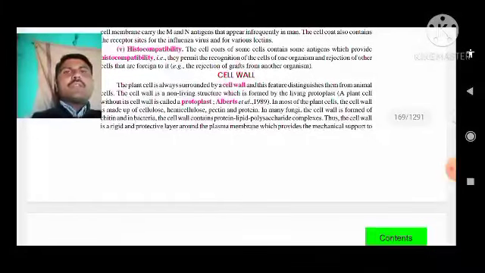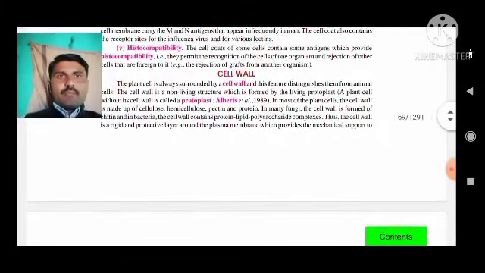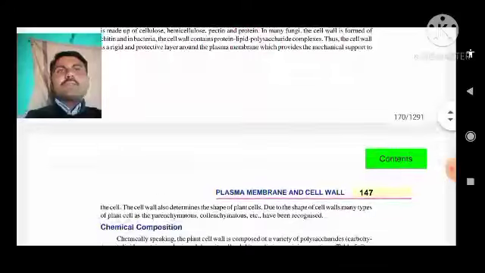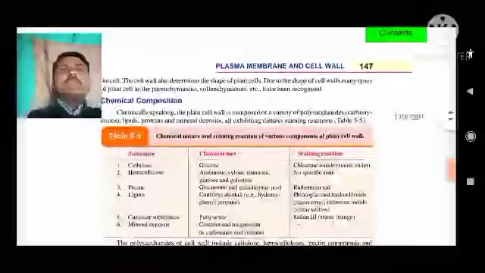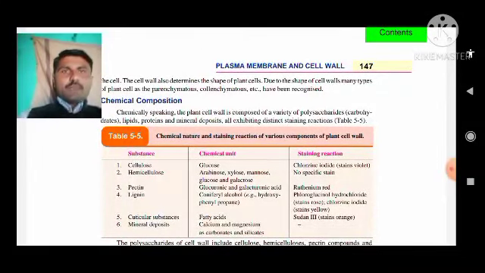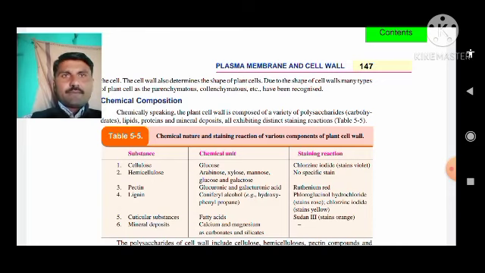Protection is one of the major functions of the cell wall, which is rigid and gives shape to the cell. Now we see the chemical composition of the cell wall. Cell wall is composed of a variety of polysaccharides, that is carbohydrates, proteins, lipids, minerals, etc.